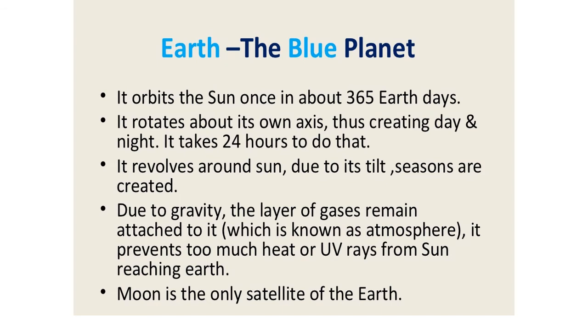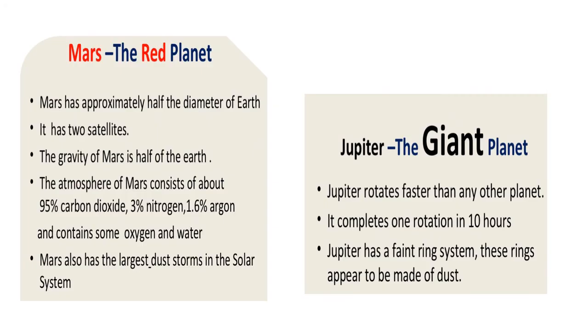The Moon is the only natural satellite of our Earth, but there are very many satellites which our scientists have sent to space. We are going to talk about that also. Due to gravity, the layer of gases remains attached to it, which is also called the atmosphere, and it prevents too much heat or UV rays from the Sun from reaching our Earth.